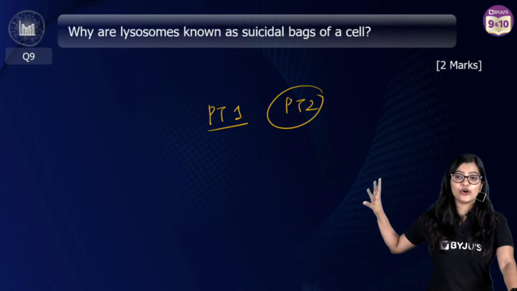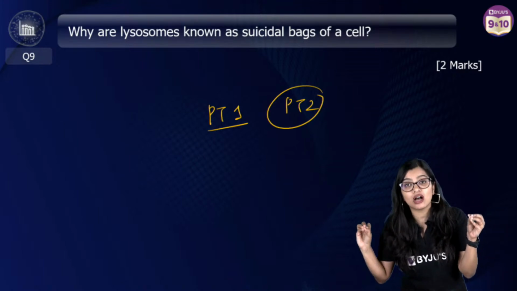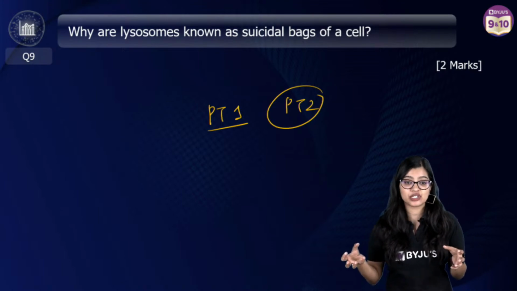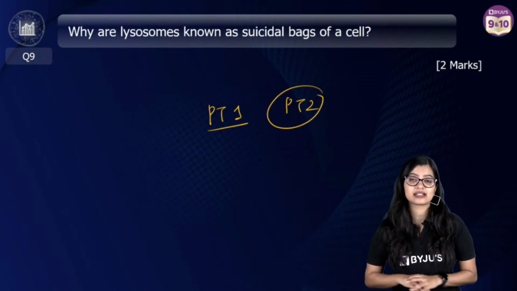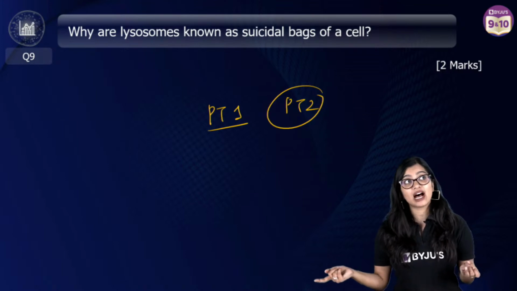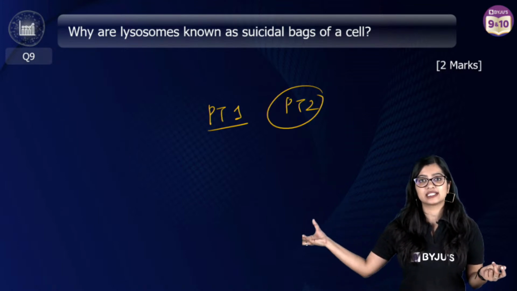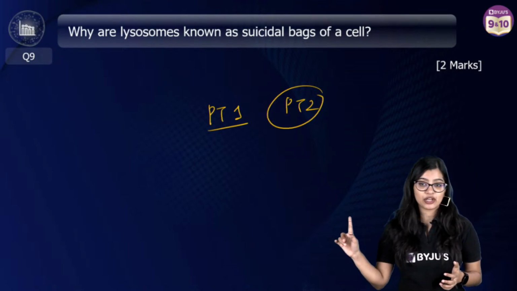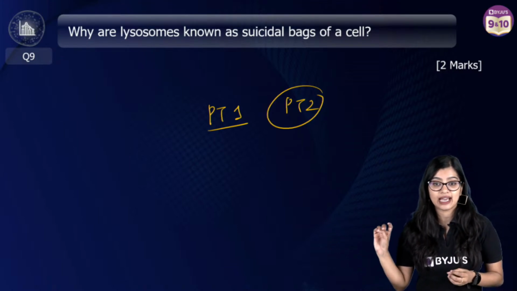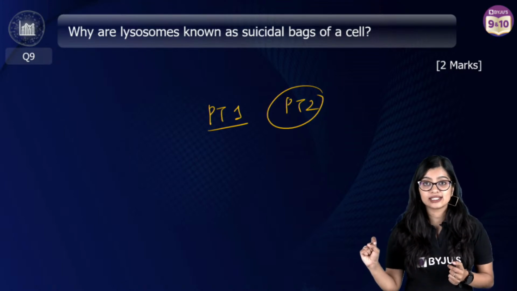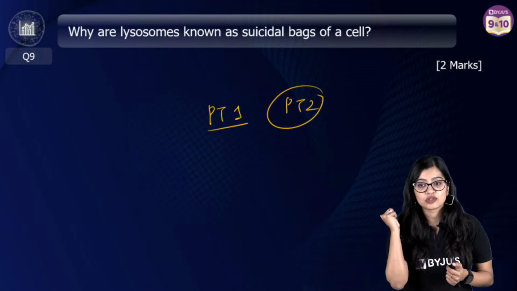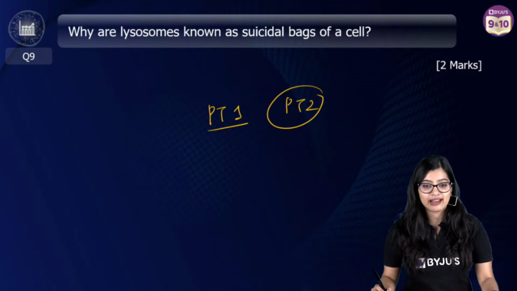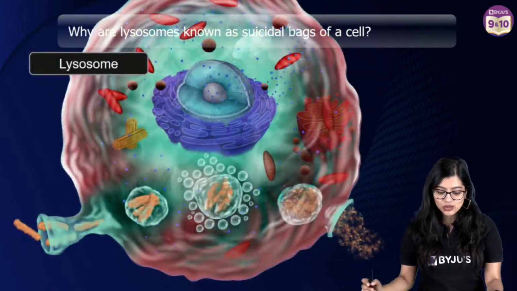Yes, so as you all know, this question is a very popular question that will come in the examination, right? Even if it is a repeated question, ulta pulta this will come. They'll ask you what is the role of lysosome, or they will ask you lysosome is the suicide bag of the cell, give reason, and you will get it for 2 marks, right? So chances of this particular question are very, very high. Which cell organelle is known as the protein factory? Ribosomes, right? Ribosomes are your protein factories, okay? Ma'am, this was in my paper today. Aha, see?